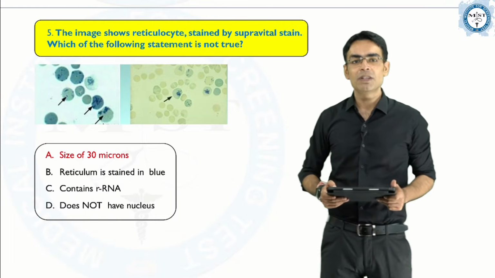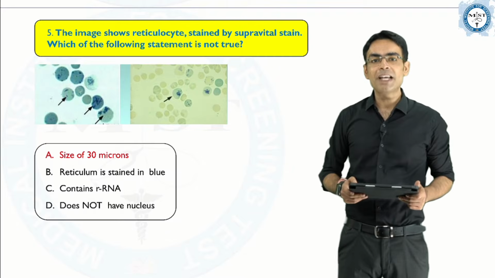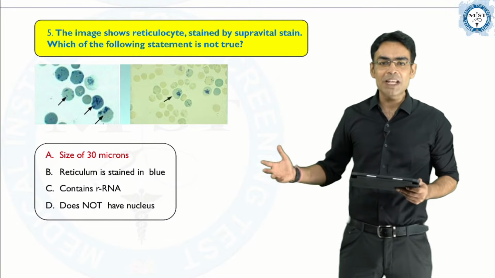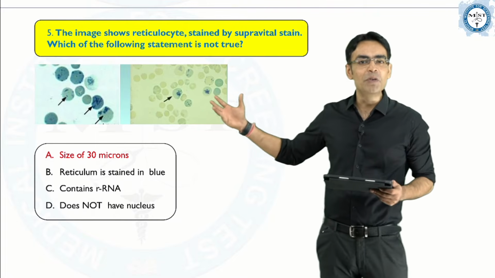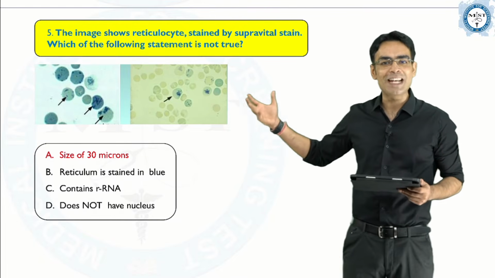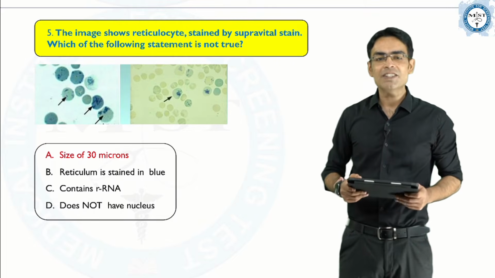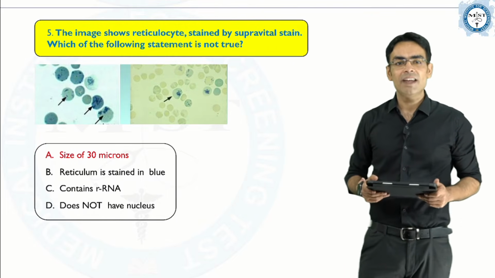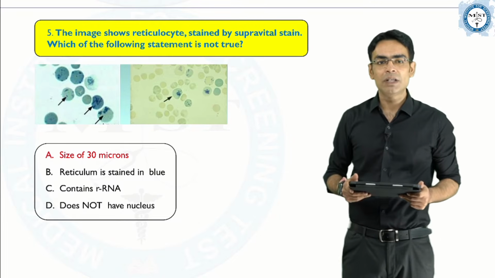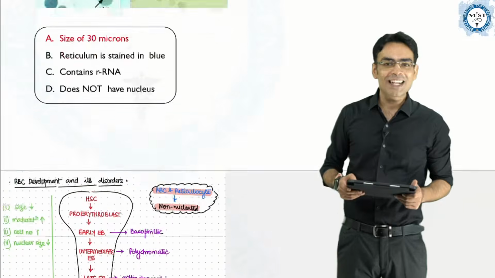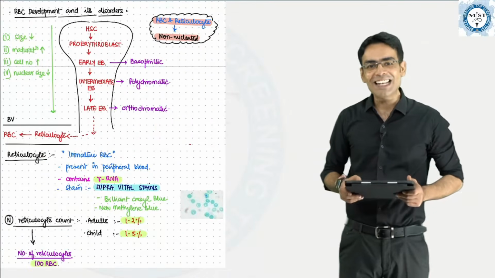The image shows reticulocytes stained by supravital stains. Which of the following statements is not true? Now they have given you very beautiful images of reticulocytes stained by supravital stains, and the options were: size of 30 microns, the reticulin stain in blue, they contain rRNA, and do not have a nucleus. Now this question again we have discussed very clearly in the classes.